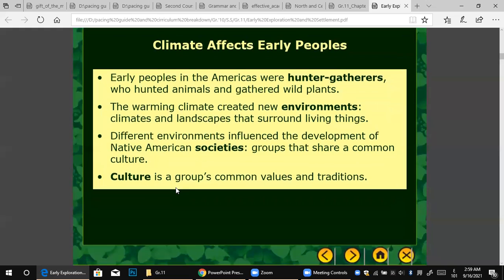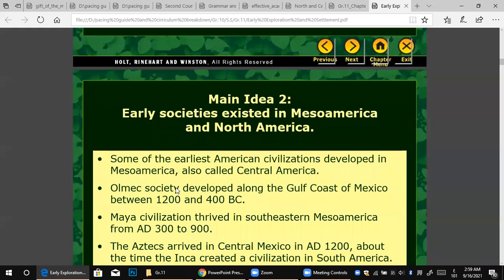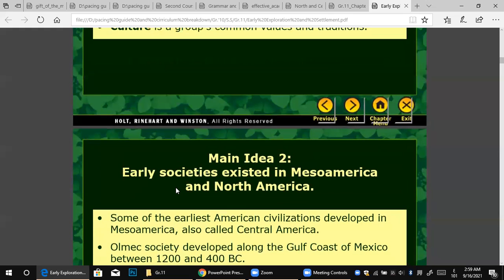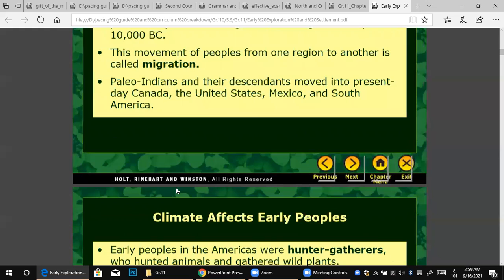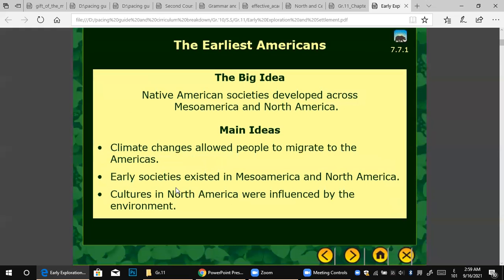Okay, so I think that's a nice part. That's before we get to the second main idea. Now we'll try to revise again what we have said before. The big idea tries to explain the motives that led people to move their lives from Asia to America, because climate change allowed people to immigrate to America. Of course, good weather all year. Good weather is cool weather. Cool means not hot or cold, but moderate.